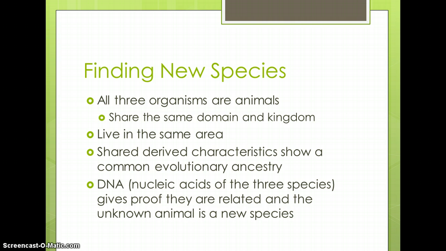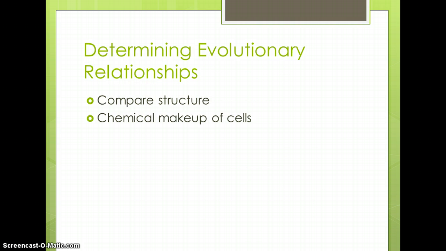As the number of organisms between the two ancestors of two organisms increases, the branches between the two would be farther apart. Determining evolutionary relationships. Scientists can determine evolutionary relationships by comparing the structure of organisms or by using information about the chemical makeup of the organism's cells.